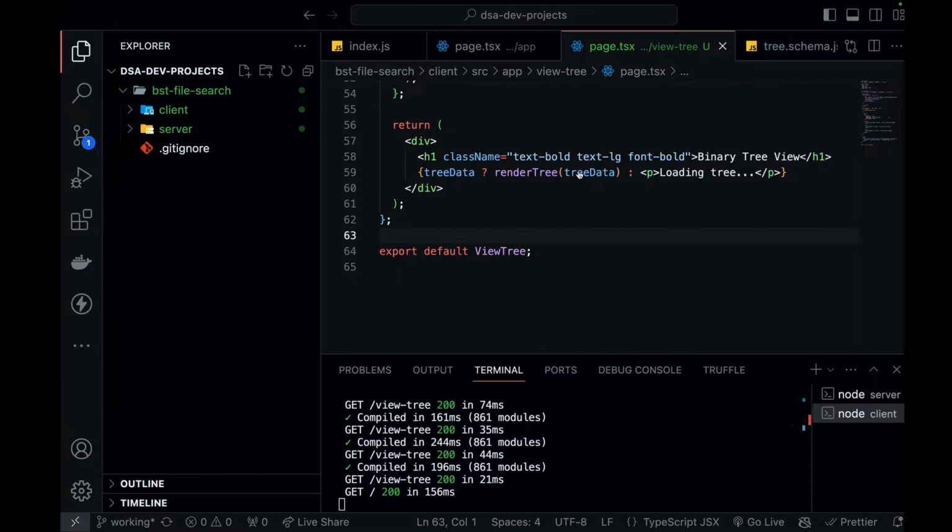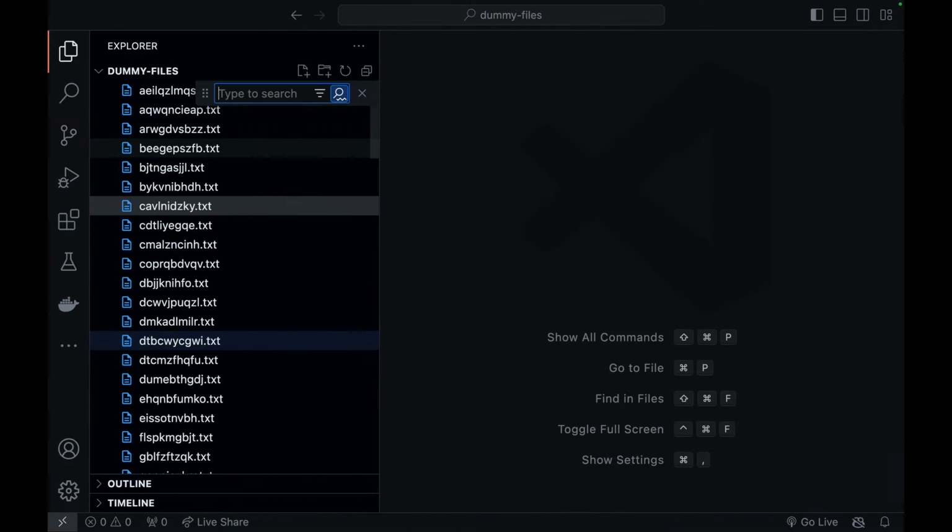If I show you an example, I have this folder where I have 100 files. Now you can just hit Command F or Control F so that this search field comes up. Now if I search CAV, you can see that it is giving me so quickly the file name which starts with CAV. Do you think VS Code would have stored all of these file names in an array?